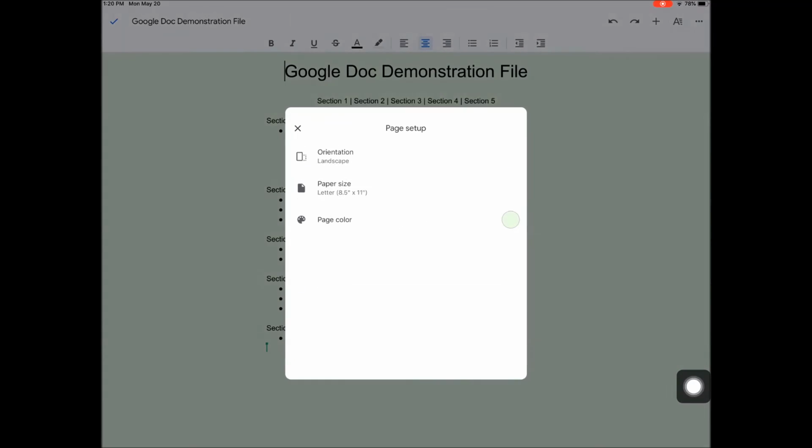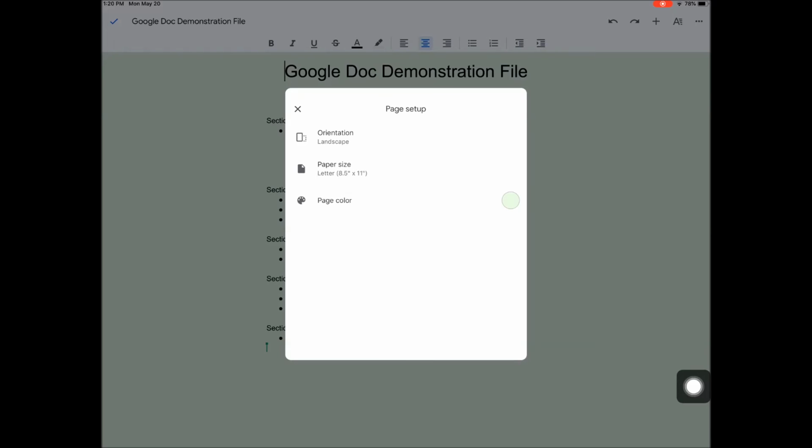And when I tap on Page Setup, I get basically the same menu I had on my laptop. I can tap on orientation, and I can change it from landscape to portrait if I choose. Use the back arrow to go back. I can adjust my paper size if I need to. If I want the paper size to be a little longer, for example, I can do that.